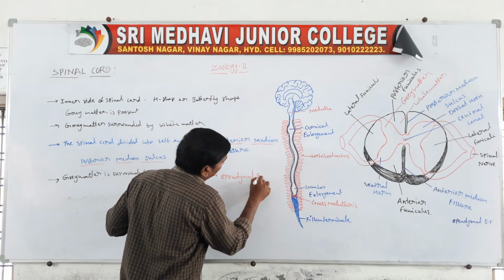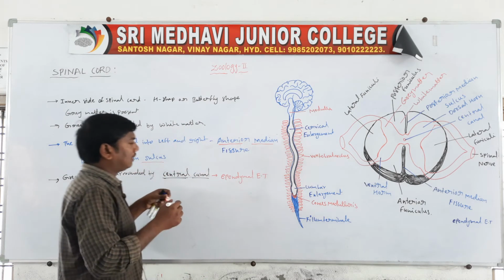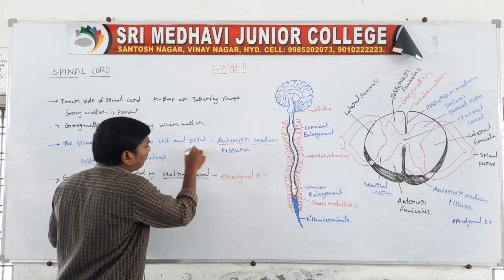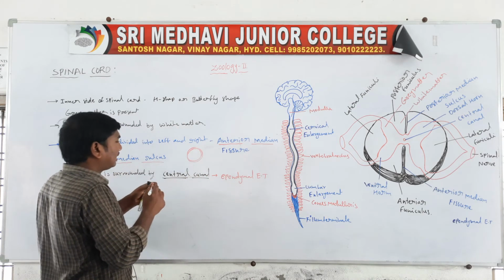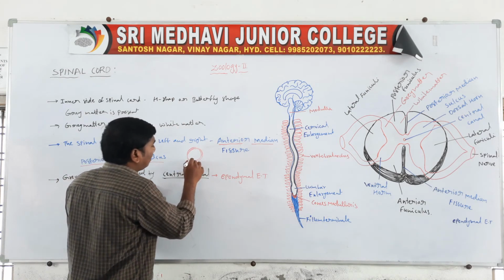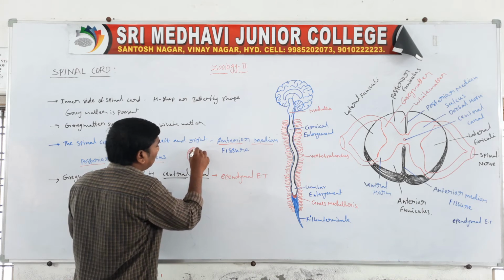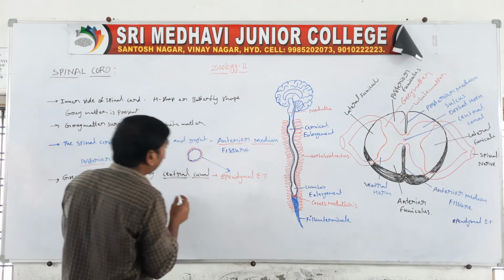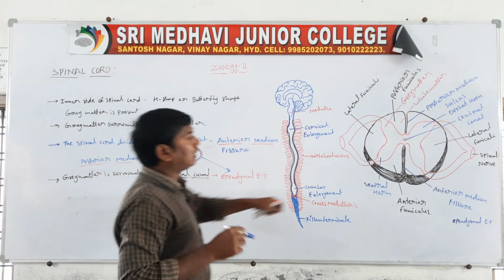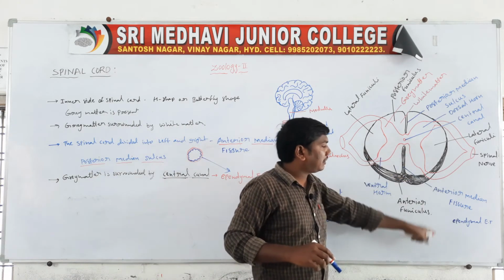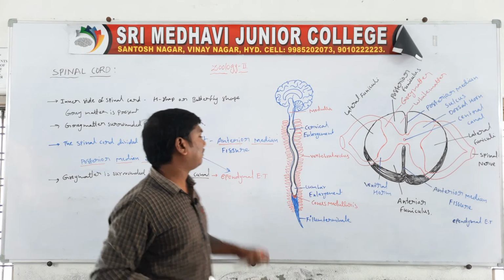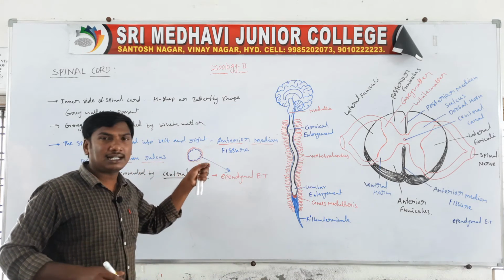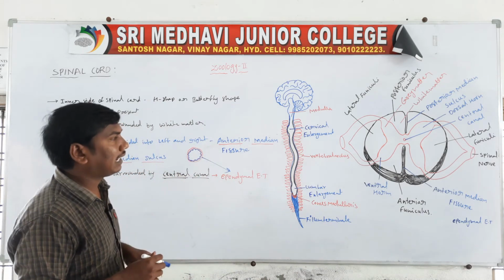Ependymal epithelium. For example, the central canal: the inner side of the central canal is surrounded by the ependymal epithelium. So the central canal is surrounded by the ependymal epithelium.